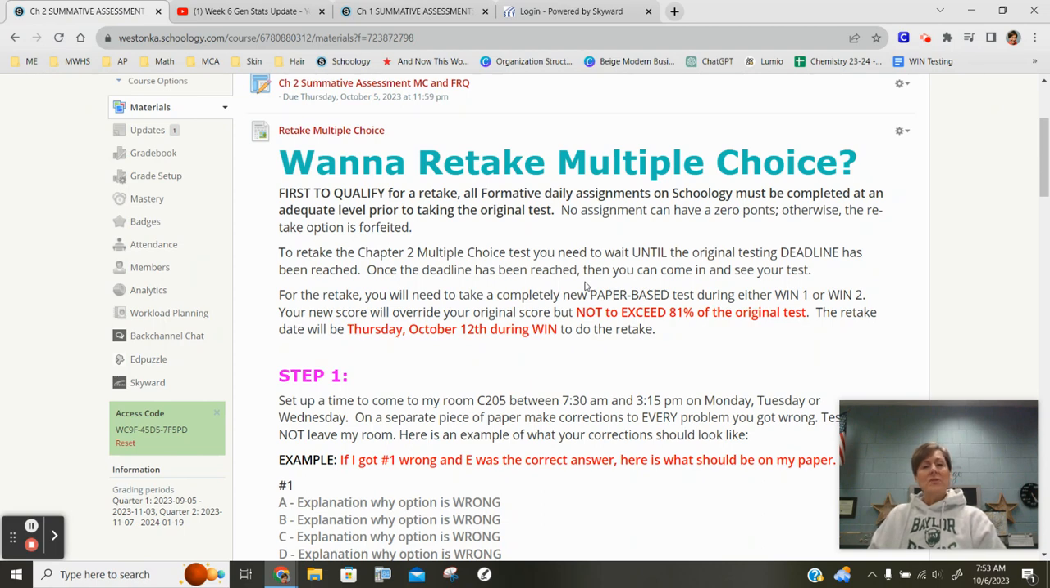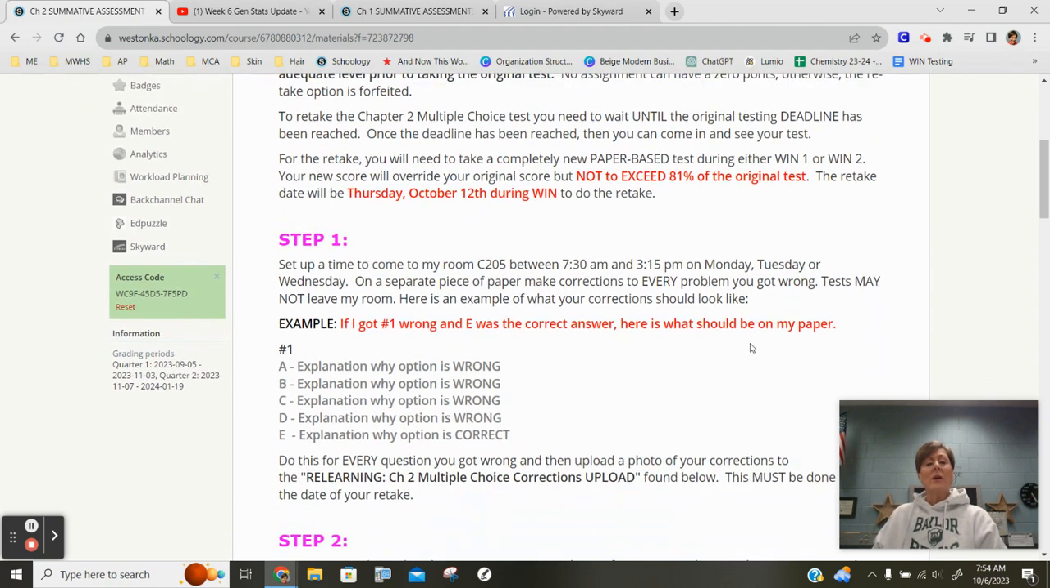Keep in mind the highest you can earn is up to a B in our class, which is around 81%. So of a 14-point test, that's 11.3 points is the maximum you can recover on this particular test. So 11.3 points.